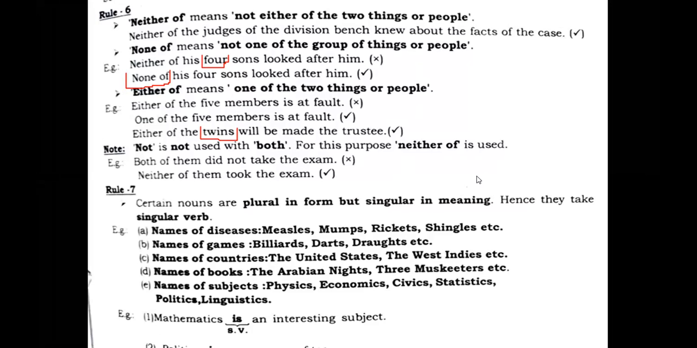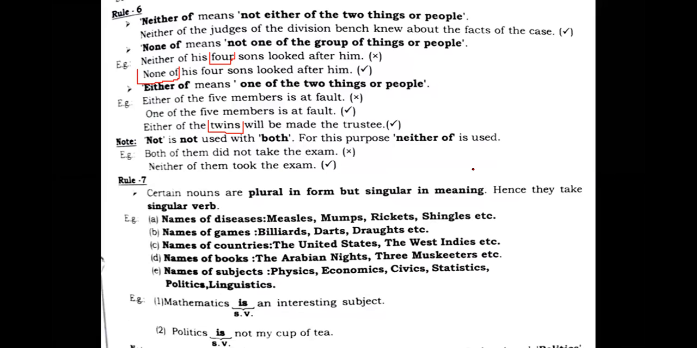Names of countries, like the United States, the West Indies, etc. Names of books, like Caribbean Nights, Three Musketeers, etc. Names of subjects. Now you can easily understand physics, economics, civics, statistics, politics, linguistics, mathematics. What happens? These nouns have plural form, but the meaning is singular.